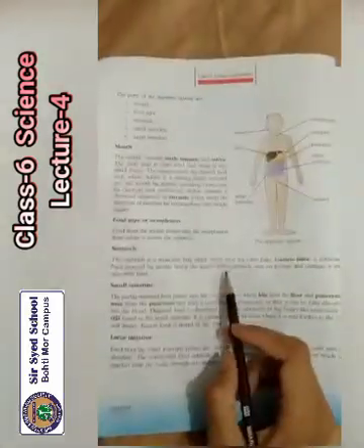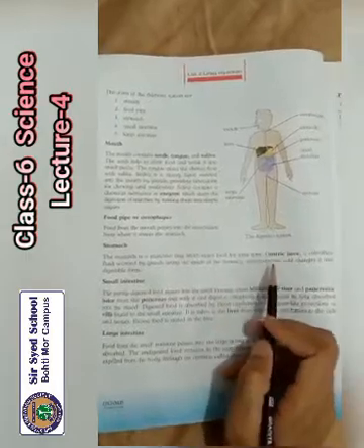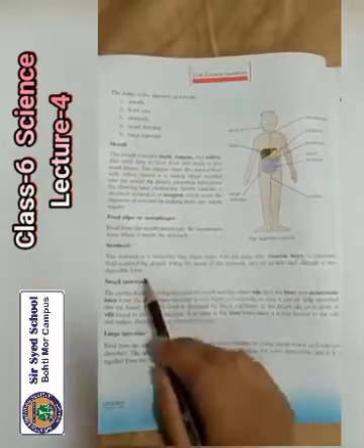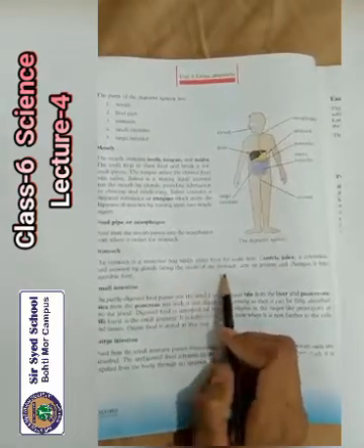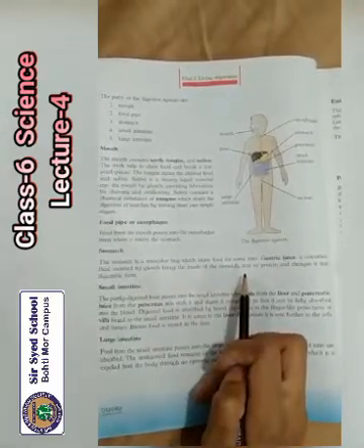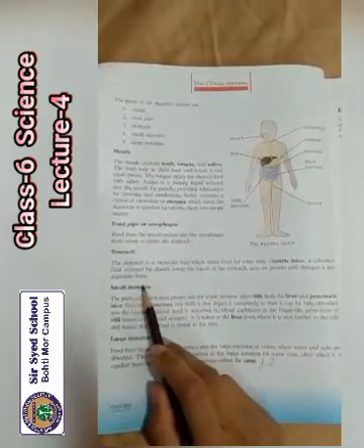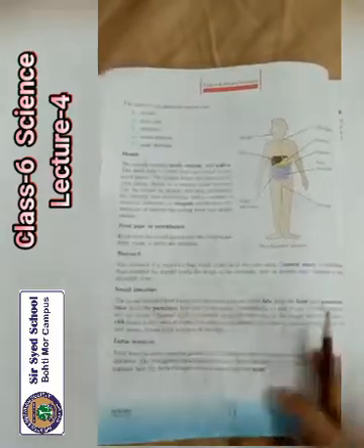Stomach is a muscular bag which stores food for some time. Gastric juice, a colorless fluid secreted by glands lining the side of the stomach, acts on protein and changes it into the digestible form.